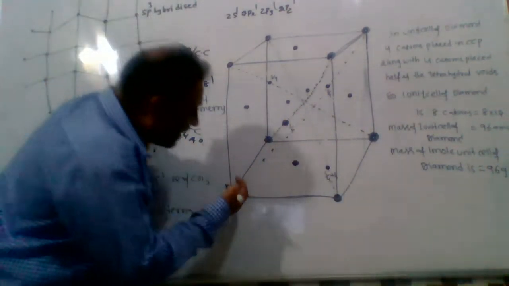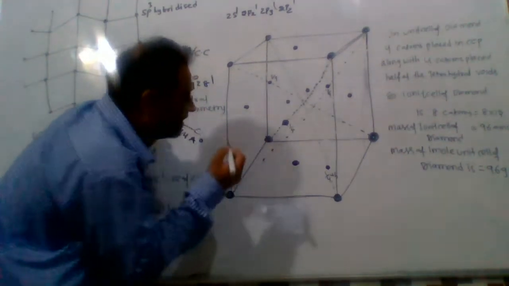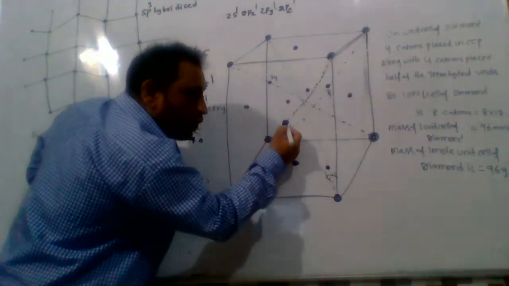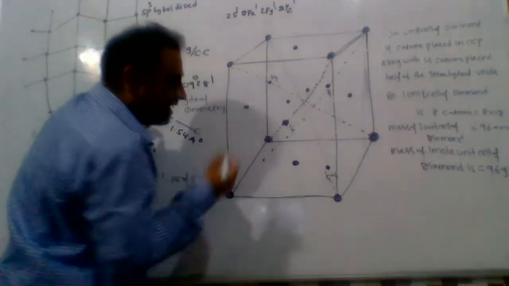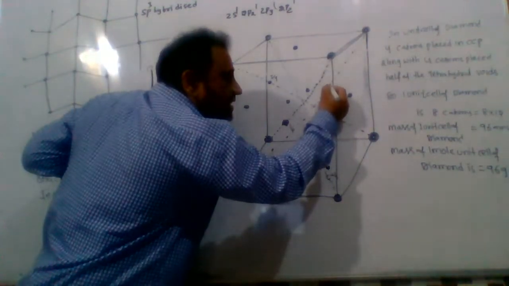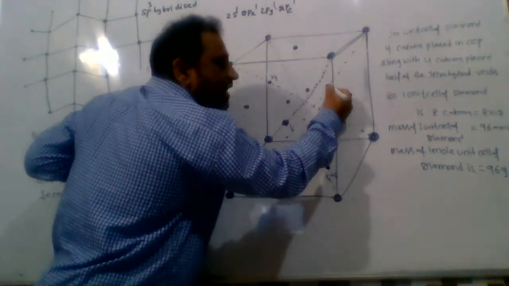I mean, one carbon atom is placed at 1/4 of the total length of the body diagonal plane, and another carbon atom is placed at 3/4 of the total length of the body diagonal plane.